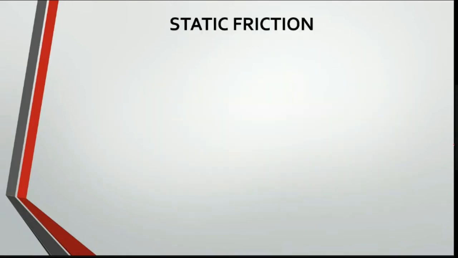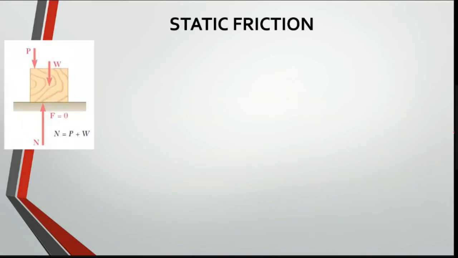Let me consider static friction. We also call this loss of friction. Where is the friction evolving, at what location, and how do you identify that? Let me consider you have an object here, and you are applying a vertical force.